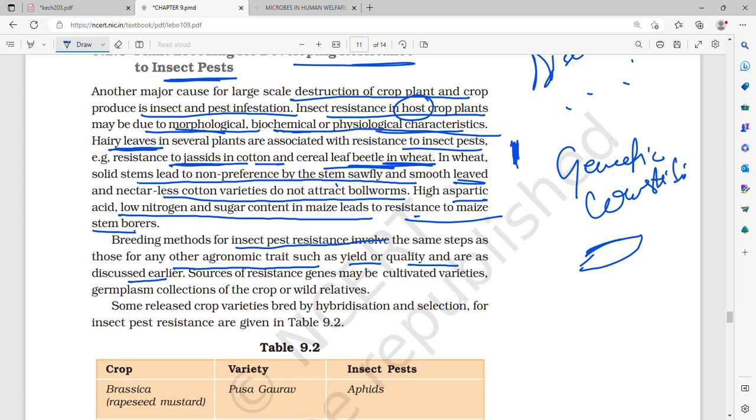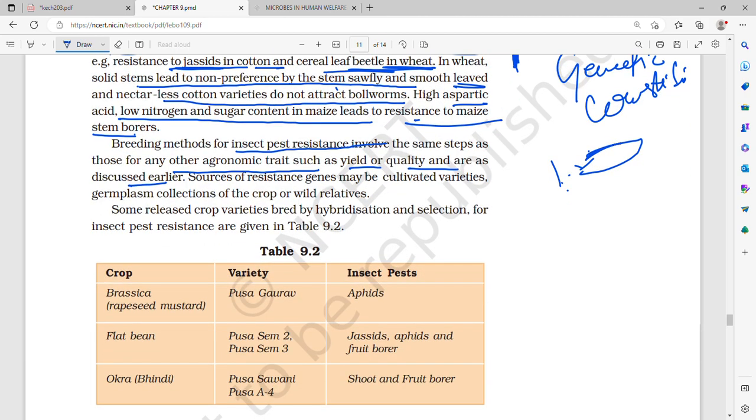The same steps apply: finding the desirable characters among crop varieties which are insect and pest resistant, and the same thing we saw, that is selecting, then evaluating, testing, crossing and all that. Sources of resistance from gene pool screening. Sources of resistant genes may be cultivated varieties, germplasm collection of the crop, or wild relatives.